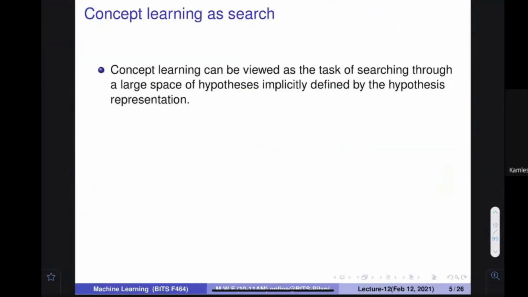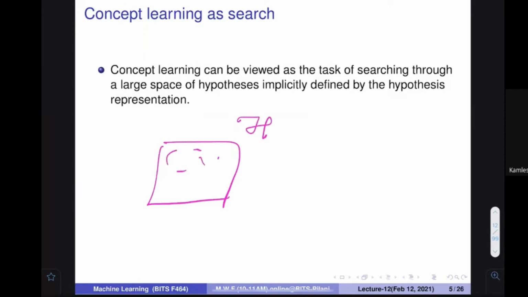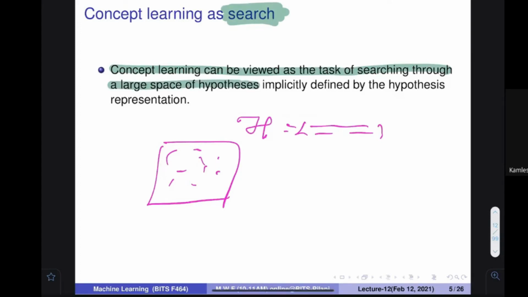So we want to find out the concept. Ultimately, what is our target? Let's assume that a lot of hypotheses, a lot of functions, are given to me in my hypothesis space. I want to find out which particular function is good for me. Then one idea is to search, one by one. Concept learning can be viewed as the task of searching through a large space of hypotheses. So ultimately our task is to search for the appropriate hypothesis.